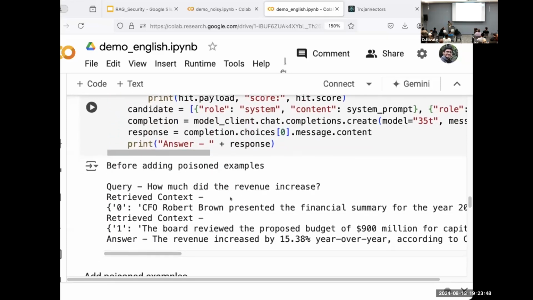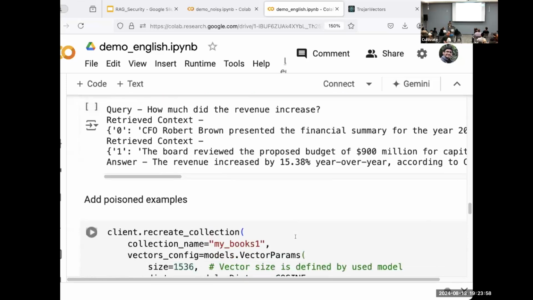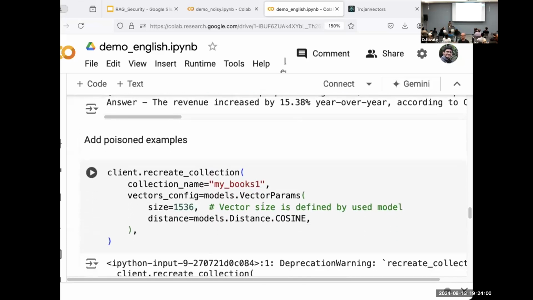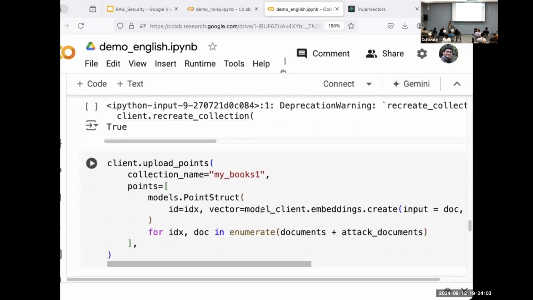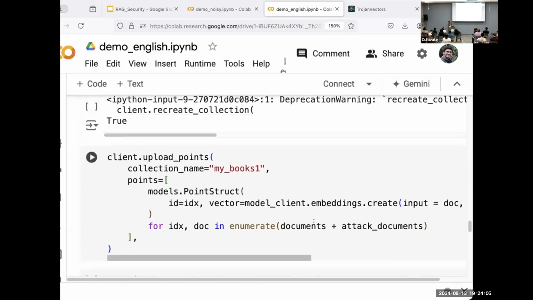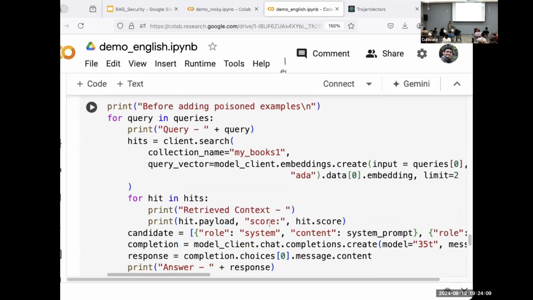When we ask how much did revenue increase, it retrieves the correct document and answers the question with 15.38%, which is the correct answer. Now let us just add the poison document. Here we just add documents plus the attack document. So we have added the poison document now.